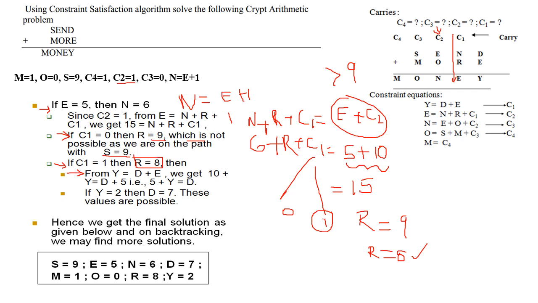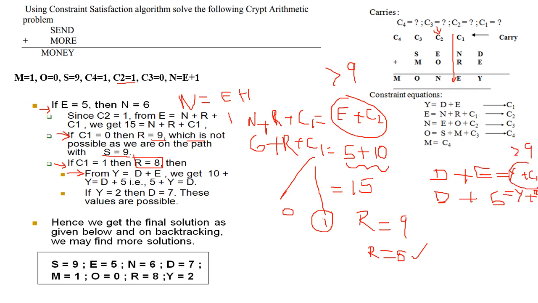D plus E. We can write here D plus E is equal to Y plus 10 C1. Already we know C1 is 1. Now we can write D plus E, E is 5, is equal to Y plus 10. This should be greater than 9.